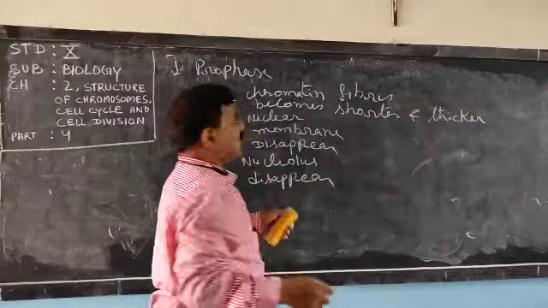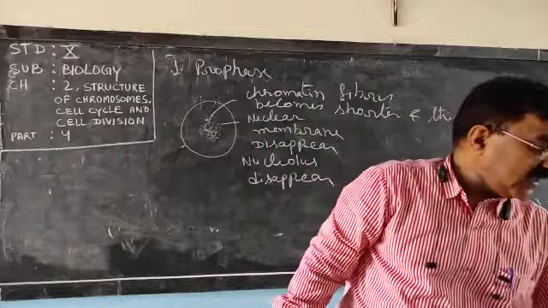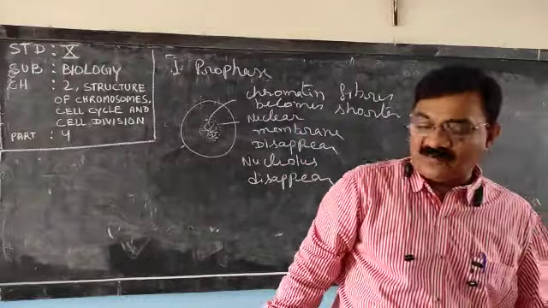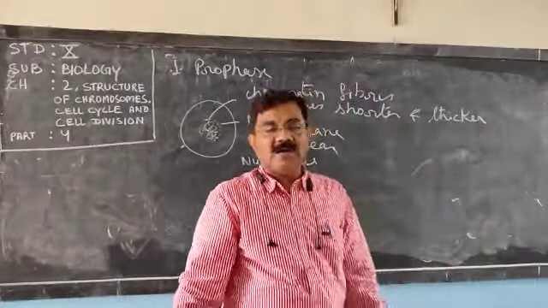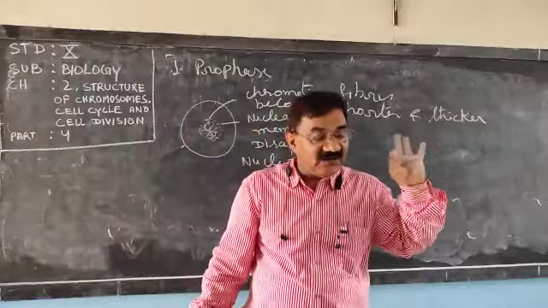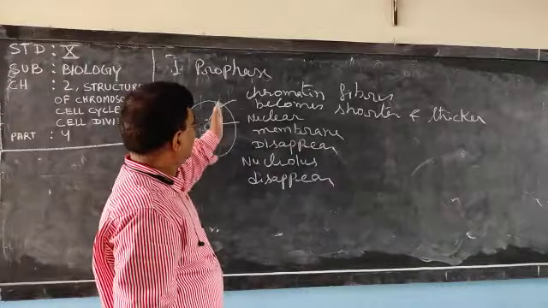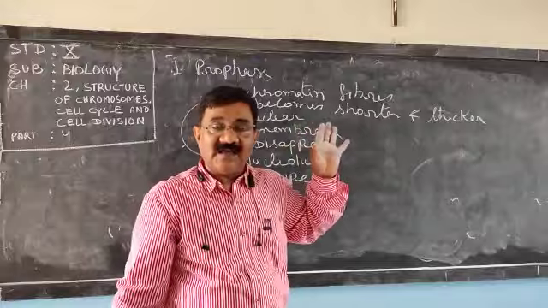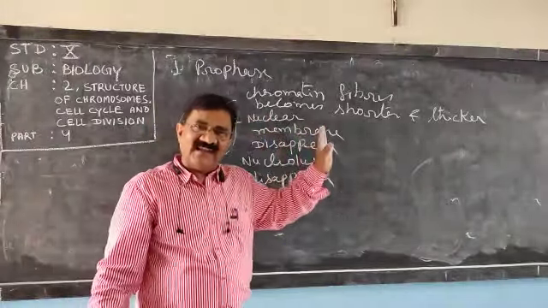These chromatin fibers become shorter and thicker. Very clear or not? So what happens in prophase? Nuclear membrane disappears, nucleolus disappears, chromatin fibers become distinct, shorter and thicker, and this takes place in both plant cell and animal cell.